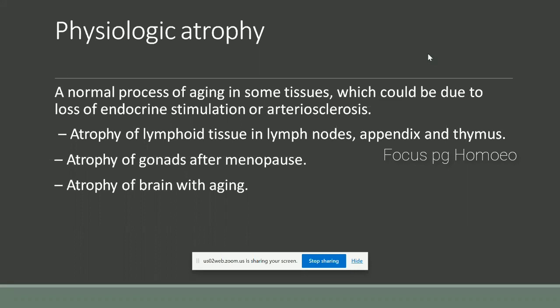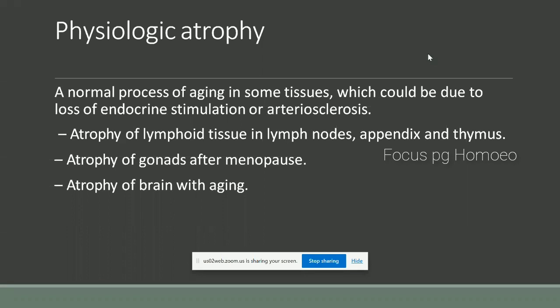You all know that the normal process of aging is involved in each cell. So, a normal process of aging in some tissues could be due to loss of endocrine stimulation or atherosclerosis.